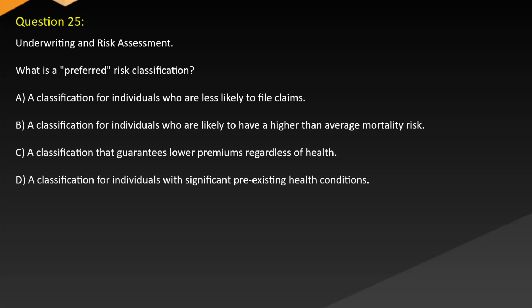Question 25. Underwriting and risk assessment. What is preferred risk classification? A. A classification for individuals who are less likely to file claims. B. A classification for individuals who are likely to have a higher than average mortality risk. C. A classification that guarantees low premiums regardless of health. D. A classification for individuals with significant pre-existing health conditions.